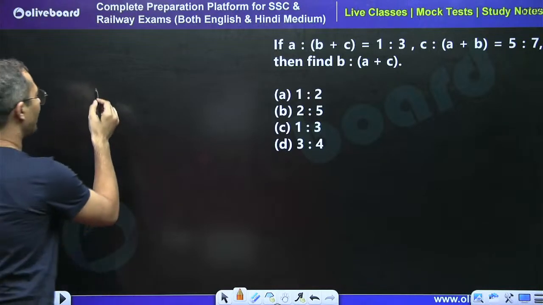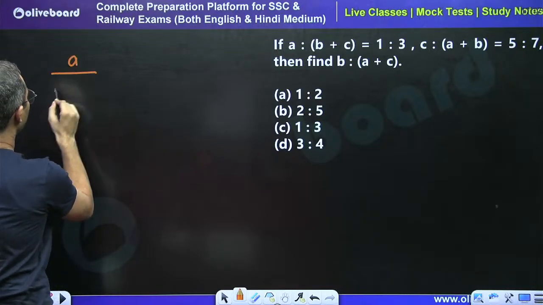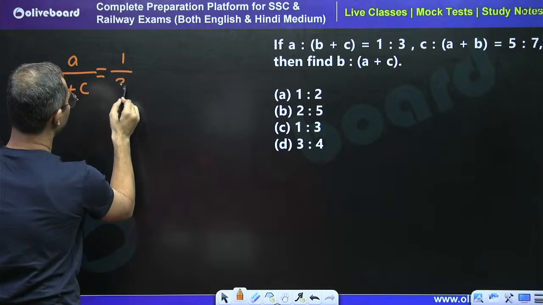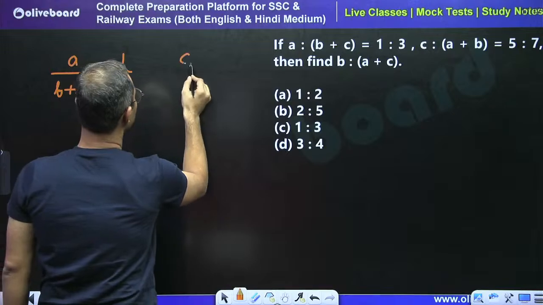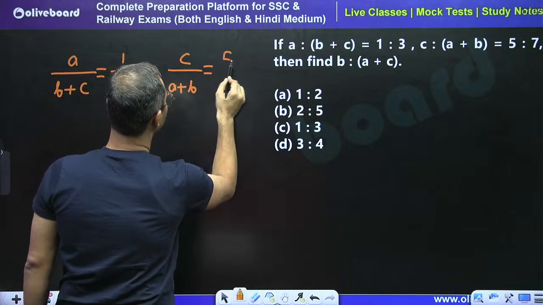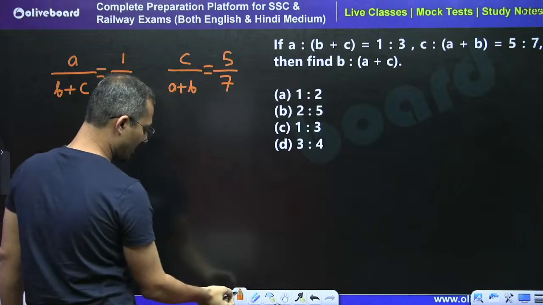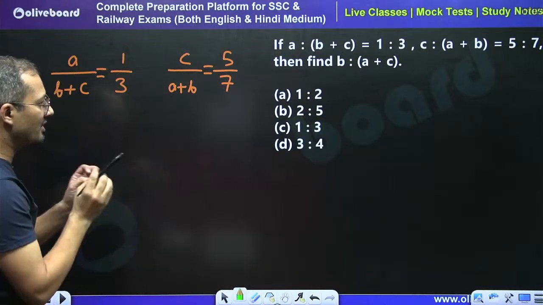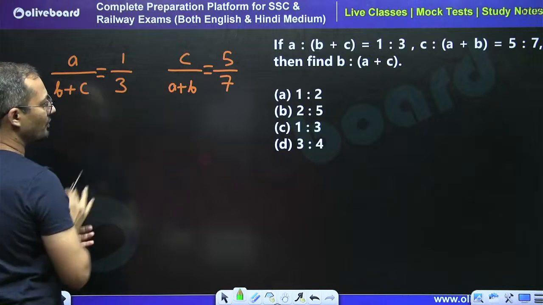See, we can write this: a upon b plus c is 1 by 3, and c upon a plus b is 5 by 7. We can say that no term is common in both ratios.